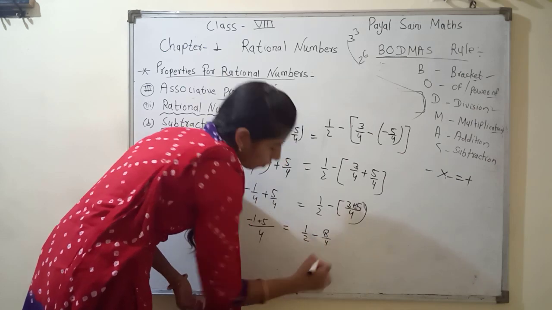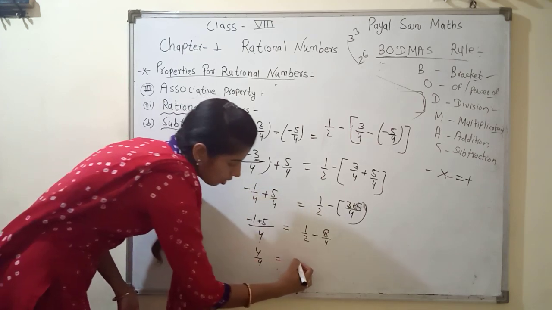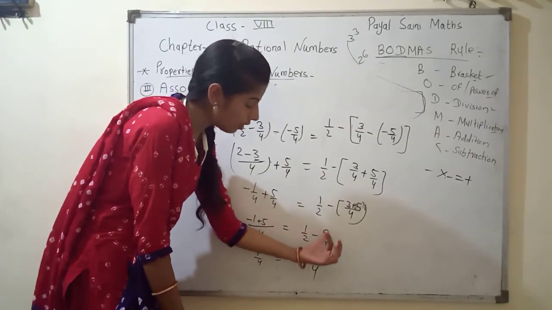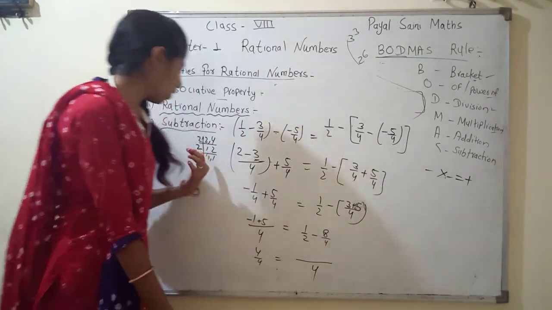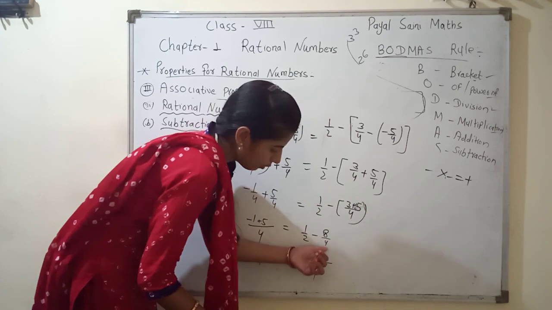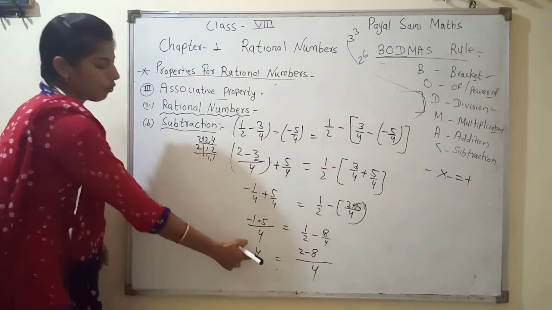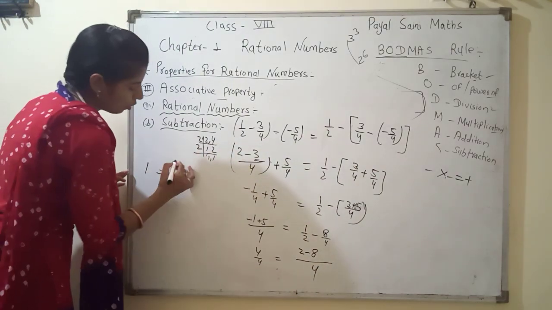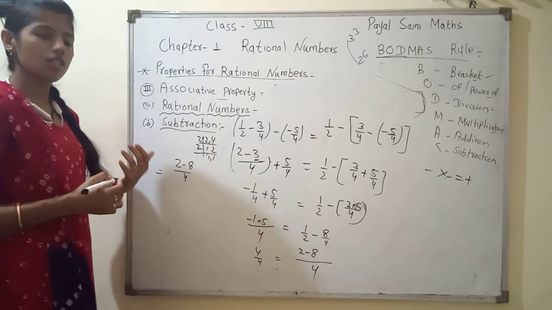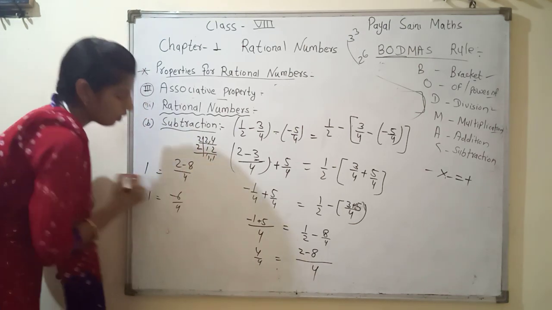Equal to 1 by 4 minus 3 plus 5, that is 8 by 4. Minus 1 plus 5 is 4 by 4, and the LCM is again 4. The LCM of 1 by 2 and 8 by 4 is 4. 4 divided by 2 is 2, times 1 gives 2. Then 4 divided by 4 is 1, times 8 is 8. So 2 minus 8 by 4. The plus number is smaller than the minus number, so we subtract, and the sign will be minus. 8 minus 2 is 6 by 4, and the sign is minus.